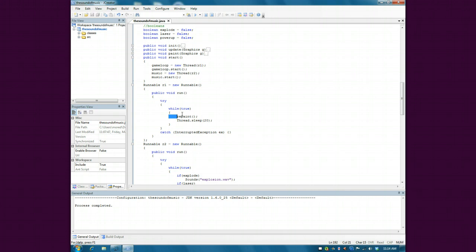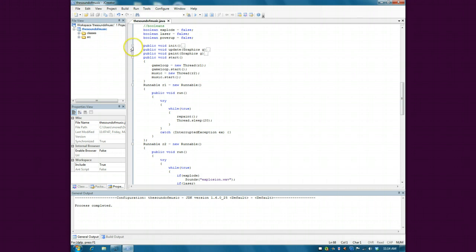I was about to explain these. Thank you for giving me a segue. So, as you can see here, there are 3 booleans, as Rego pointed out. The way I did this is kind of like an interaction between the threads, because they usually are separate, since they're running on different threads.